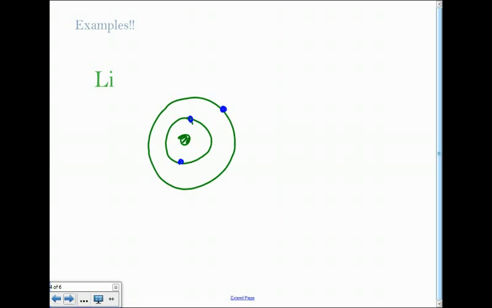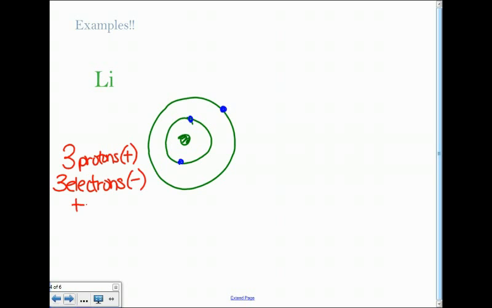2 electrons fit on the first shell. Lithium has a total of 3 protons. Protons, remember, have a positive charge. It also has 3 electrons, which have a negative charge.